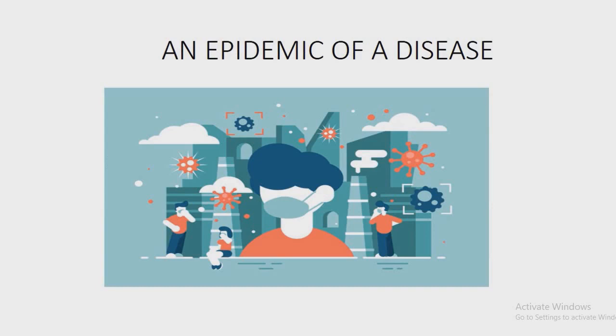Let us know what an epidemic of disease is. When many people in one area get the same infectious disease all at the same time, we say that there is an epidemic of the disease. For example, suppose at some place mosquitoes are breeding in large numbers, then many people there can get malaria. So in a small region, if many people suffer from malaria, we call it an epidemic in that area.